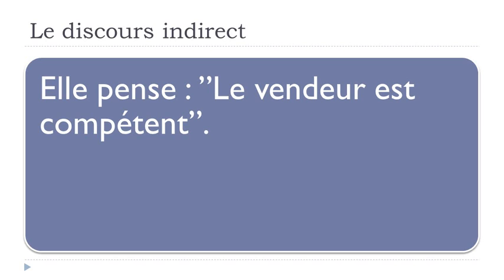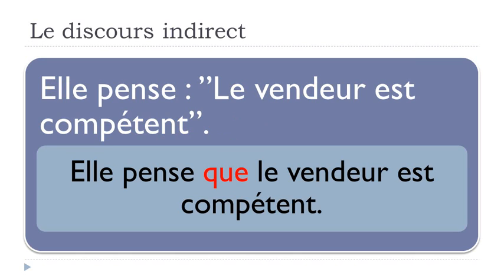discours indirect. Basically, if you've got one sentence like that, elle pense, le vendeur est compétent. Okay, penser is to think, she thinks, le vendeur, the seller, est compétent, is competent. So in that case, it's possible to have this kind of structure, but if you want to combine these two sentences into one, you can just modify it, and that's what we call the discours indirect in that case, because you will get elle pense, so she thinks, que, that, and then you continue your sentence.